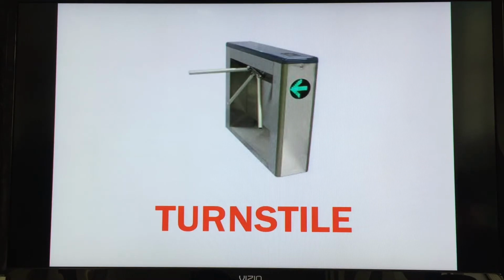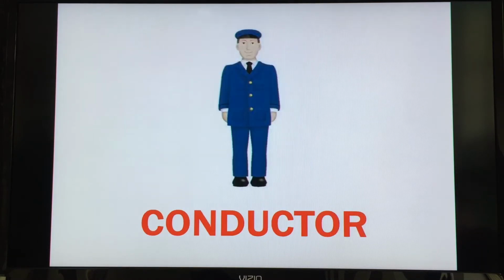Okay, after you have your ticket, you will go to the turnstile. You will wait at the turnstile. At the turnstile, you will see a conductor. Go ahead and say it, conductor.